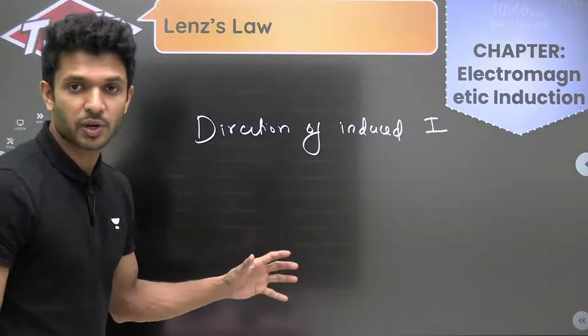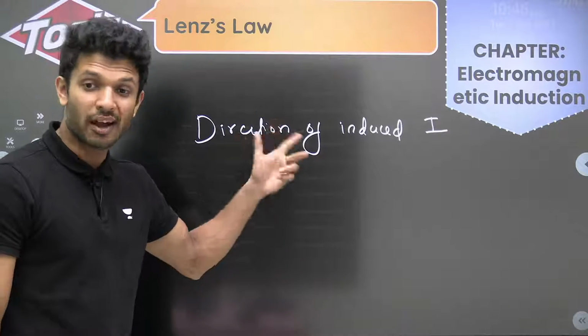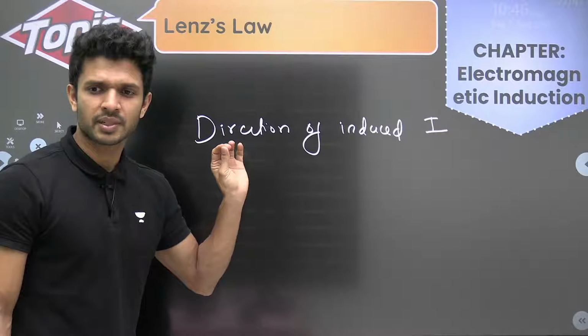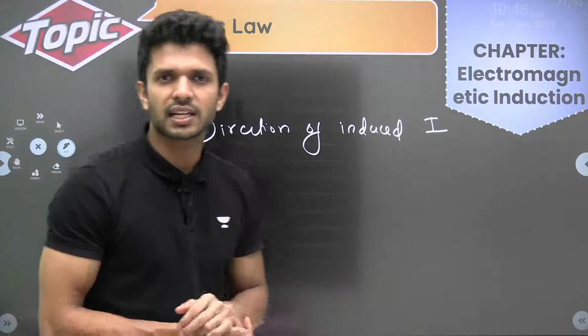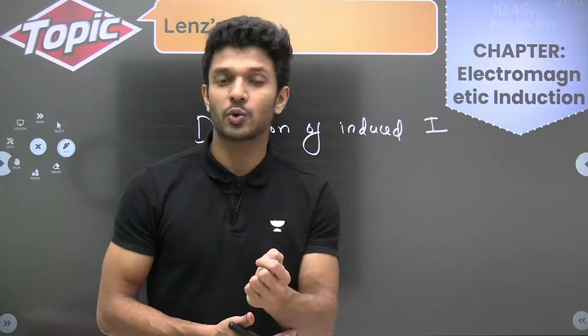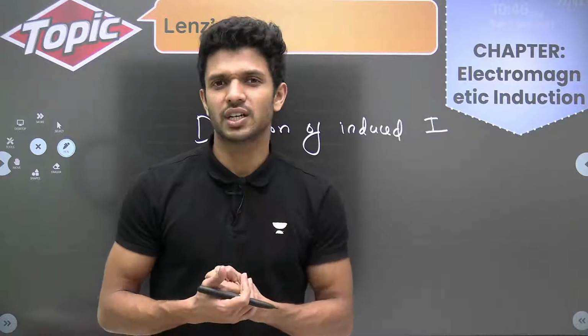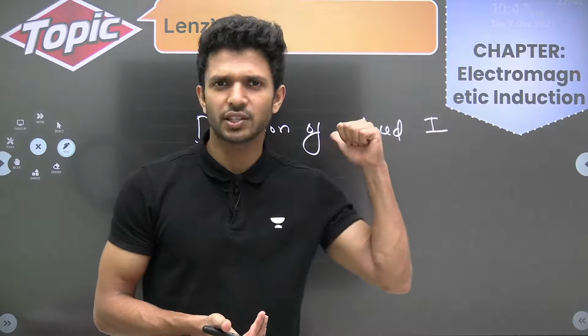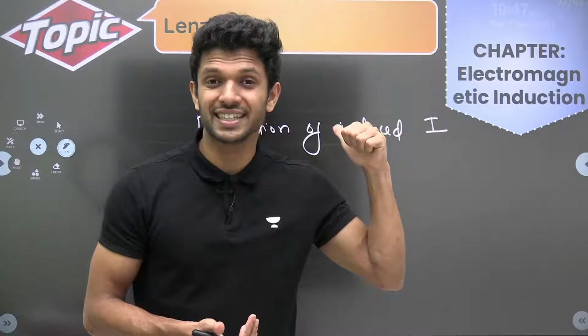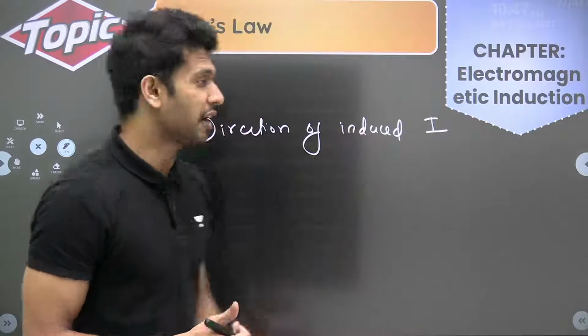Hannah, this is very important. So you have to go through it. If a question is asked from induced EMF or current, we are also asked to find out the direction of induced current. So Lenz's law is very, very, very important, let's say, super important. So we have to go through it.